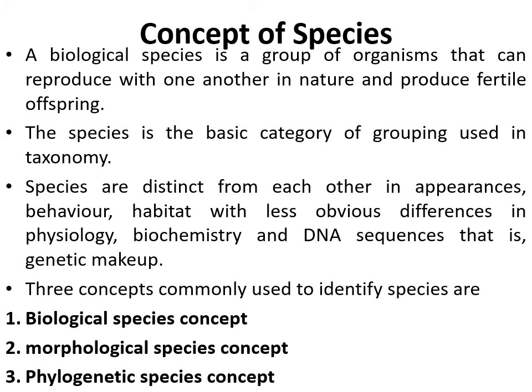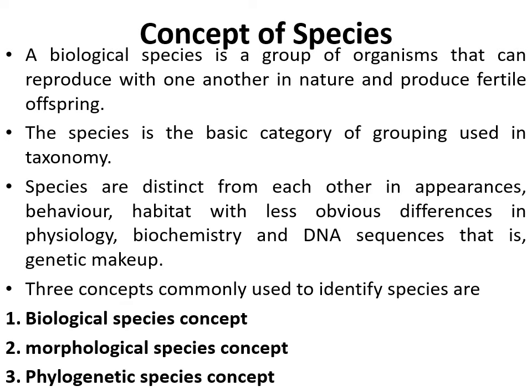Species. A biological species is a group of organisms that can reproduce with one another in nature and produce fertile offspring. To be called a species, these animals need to be of a particular group of organisms which can reproduce and produce fertile offspring.